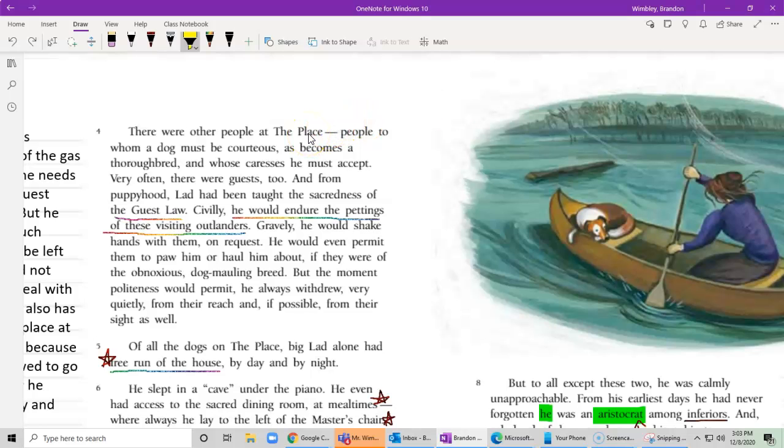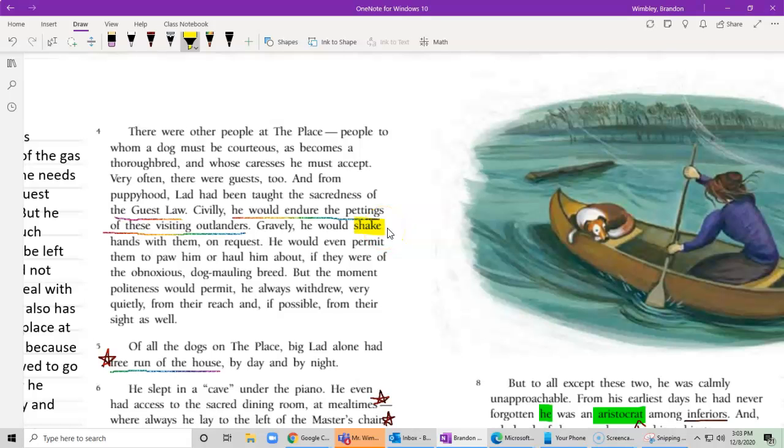People to whom a dog must be courteous, as becomes a thoroughbred, and whose caresses he must accept. Very often, there are guests too. From puppyhood, Vlad had been taught the sacredness of the guest law. Civilly, he would endure the pettings of these outlanders. Gravely, he would shake hands with them.